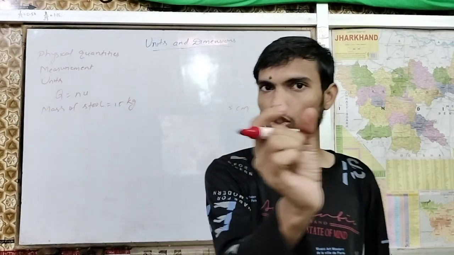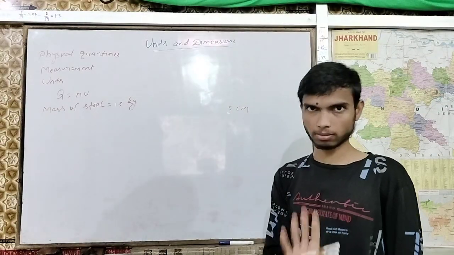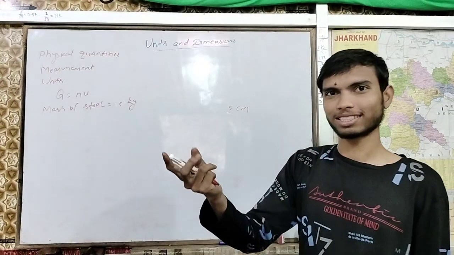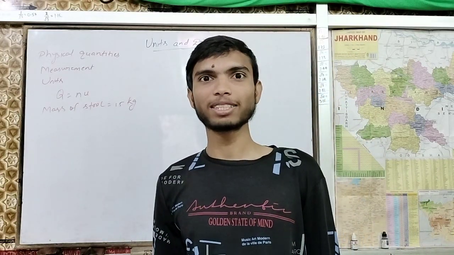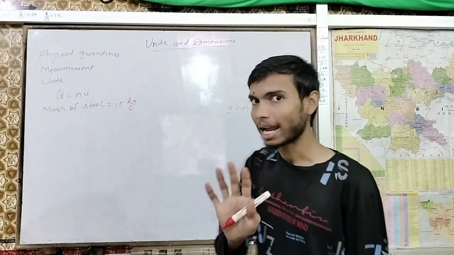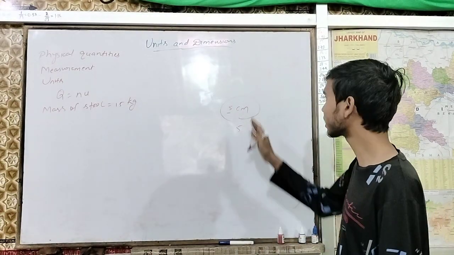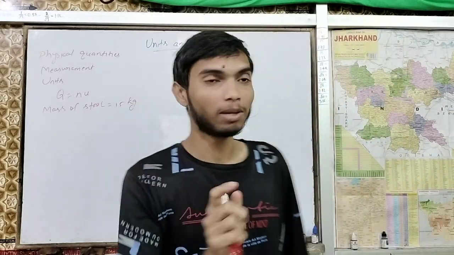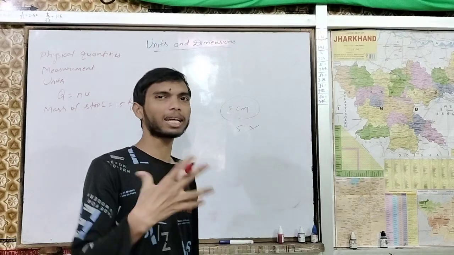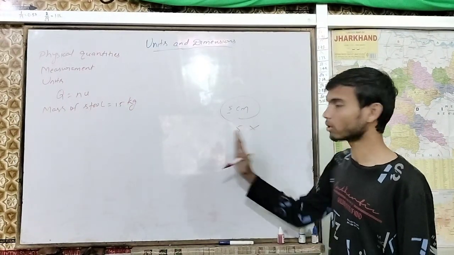Now let's break down this 2 kg, these units. So 5 is a number we can see. But what is cm? Centimeter. Can't we say only 5 rather than saying centimeter? No, it would be wrong. People will not get clarity by saying only 5.